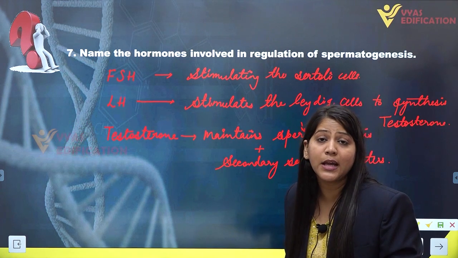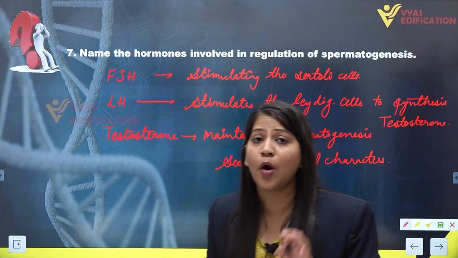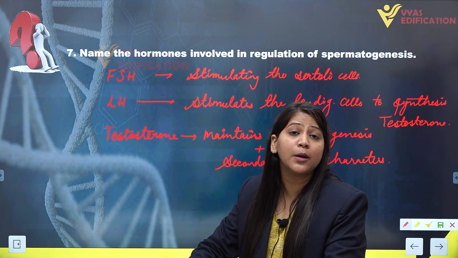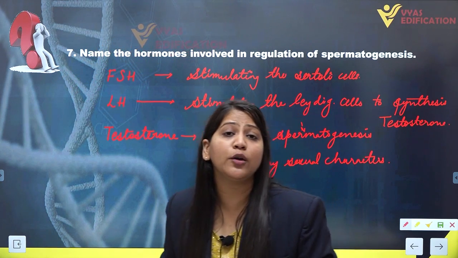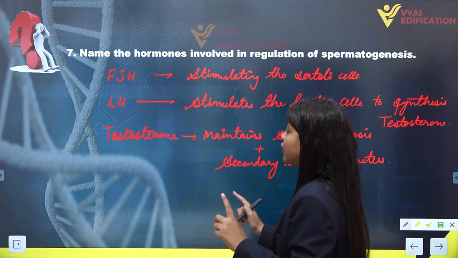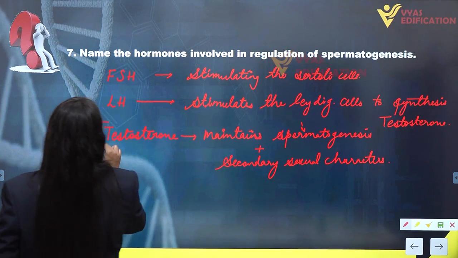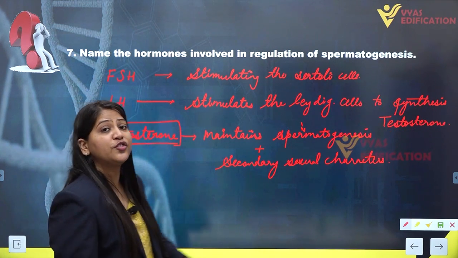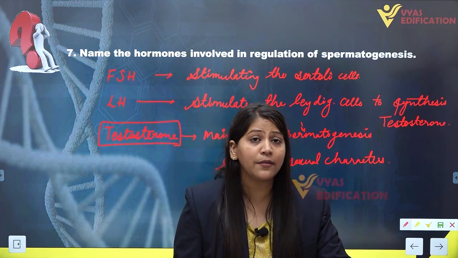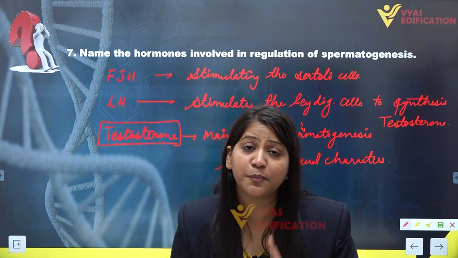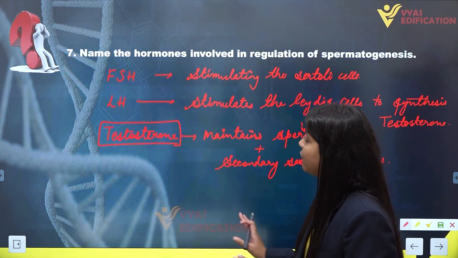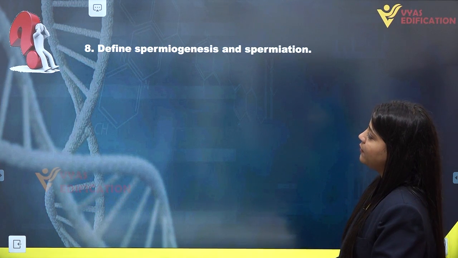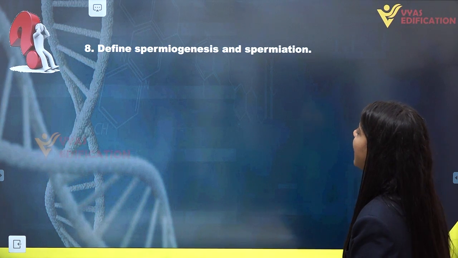But the main hormone, the primary, important hormone which is directly involved in the process of spermatogenesis, that is testosterone. So testosterone is the primary hormone. Testosterone is the important hormone which directly involves in the regulation of spermatogenesis. So here we have the answer of this question. Next, question number 8, we have define spermiogenesis and spermiation.